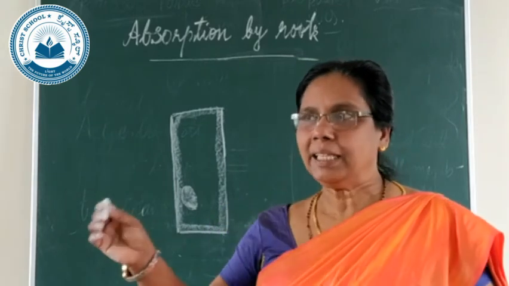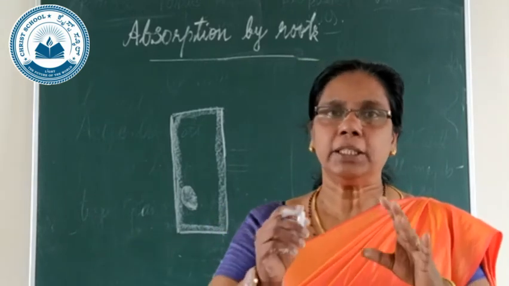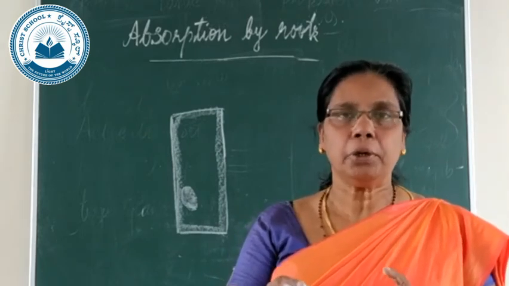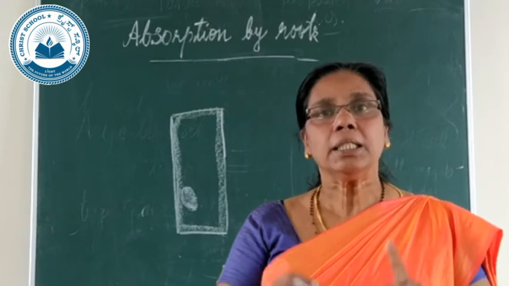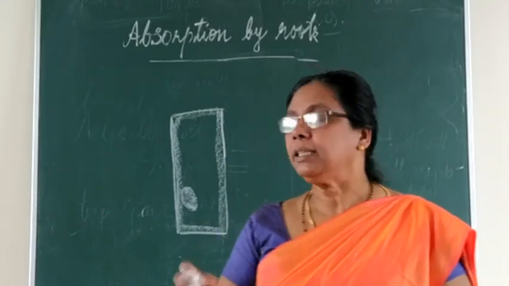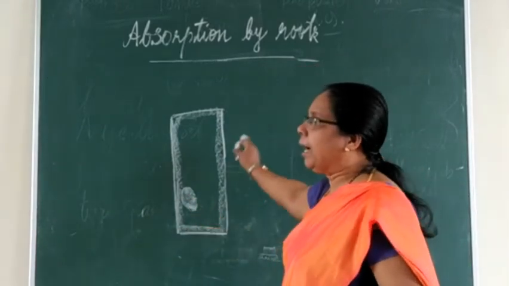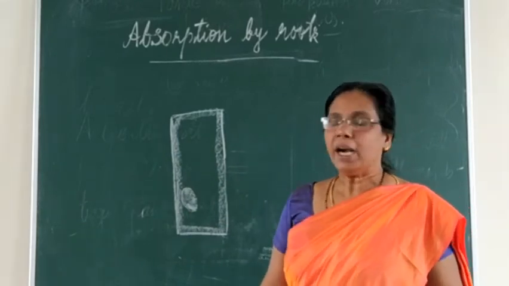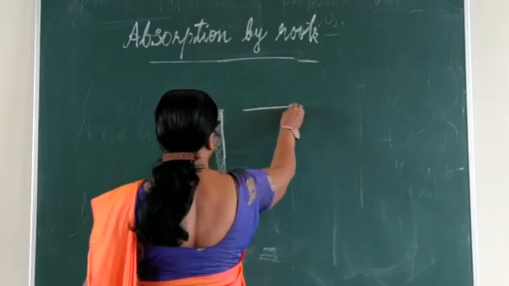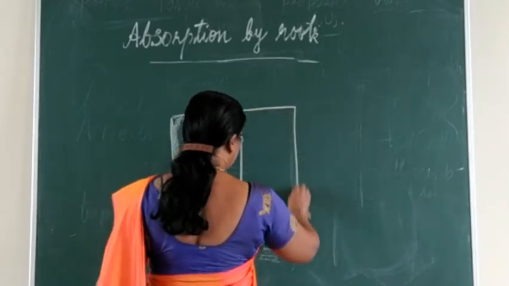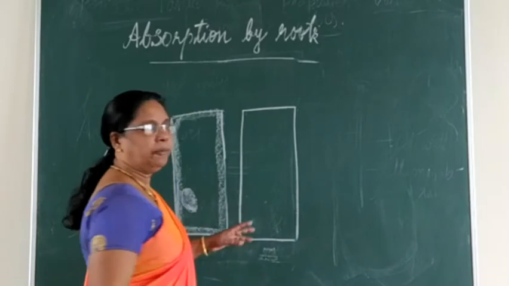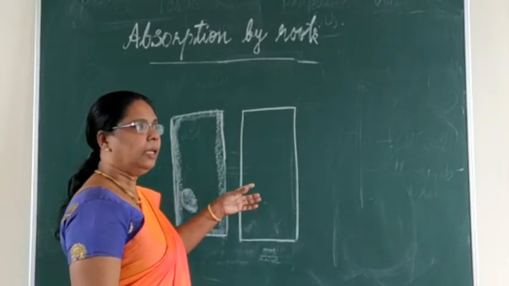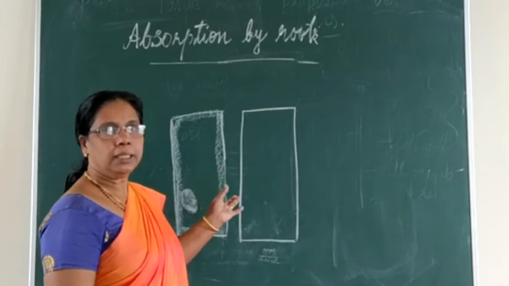And now the same cell you are putting in a salt solution, a hypertonic solution, a 5% salt solution. What happens? When you put it in a hypertonic solution, the water will go out of the cell.